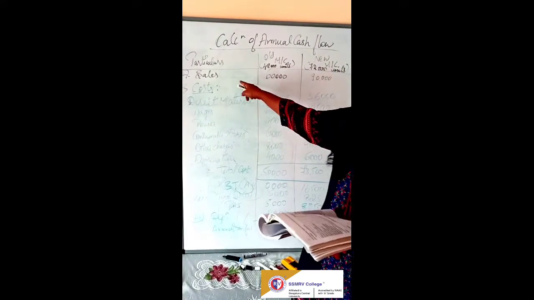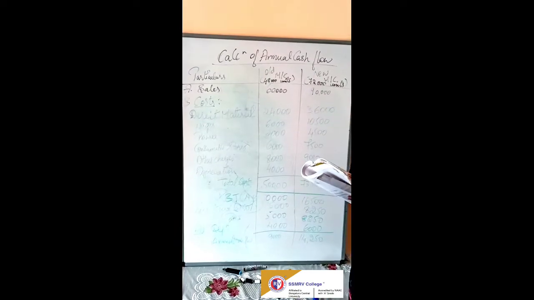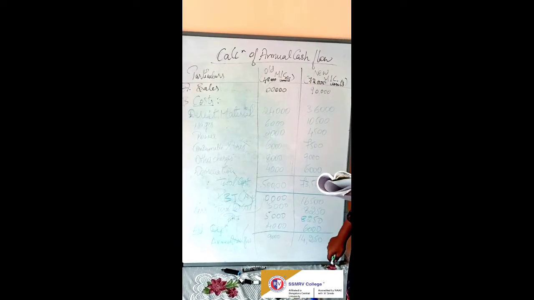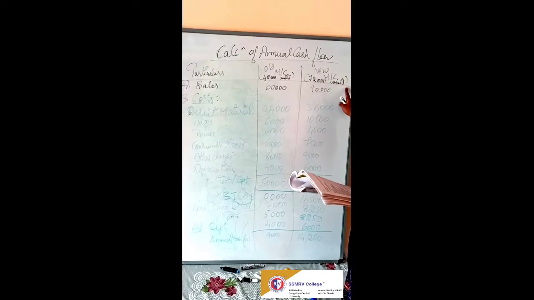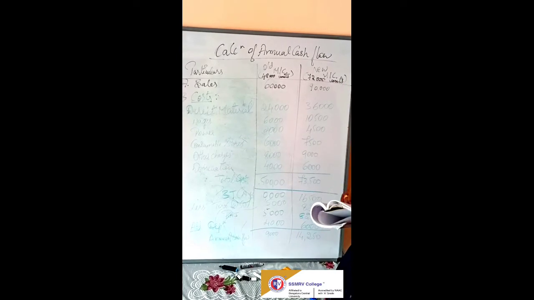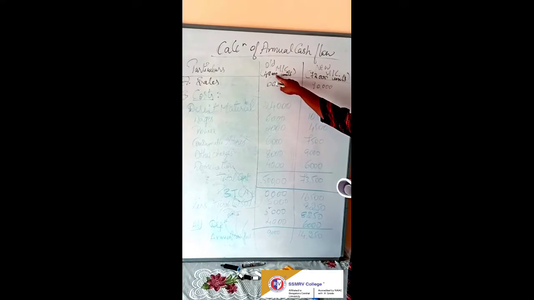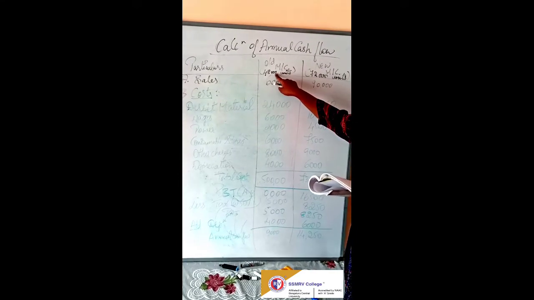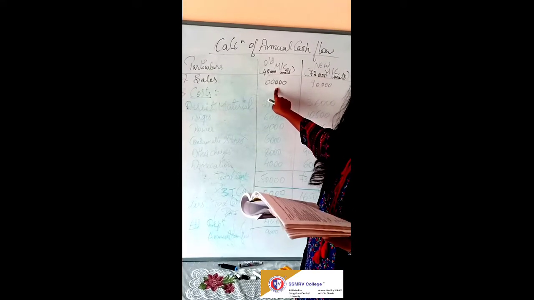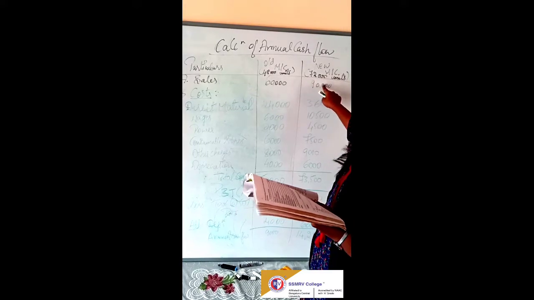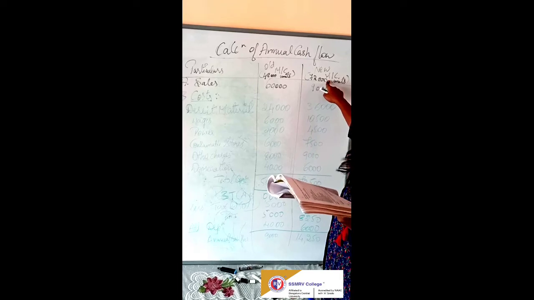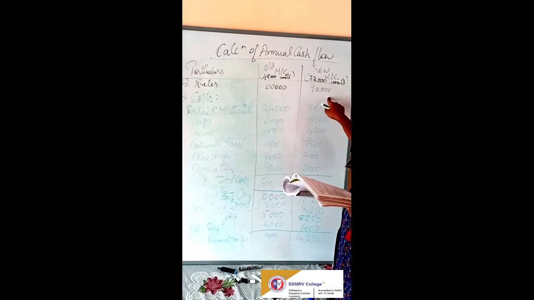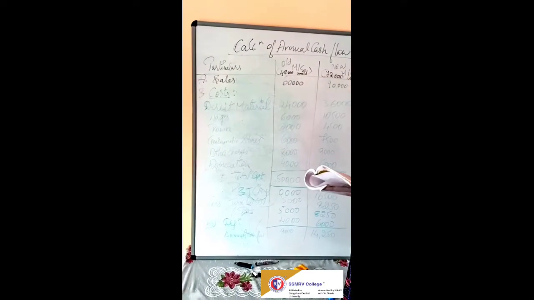Now let's calculate sales. They have given in the problem the selling price per unit. For the old machine it is 1.25 and for the new machine also 1.25. You can see in the question. So 1.25 into 48,000 units is 60,000 sales, and 1.25 into 72,000 units is 90,000 sales. So you got to know how to calculate sales.